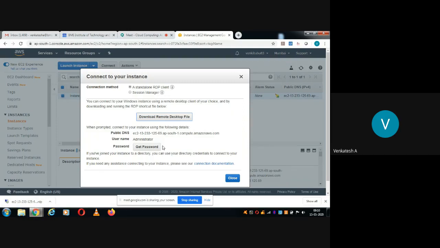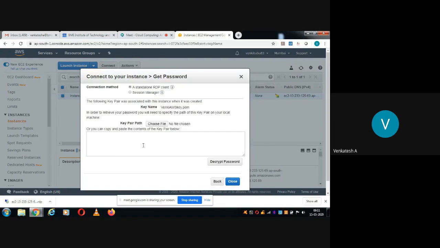Okay, you can see that RDP file that is required. Now next thing is get password. See, this will be the URL, the public DNS. Now I am aiming to host my application, so the URL of my application will be EC2-13-233 and so on until amazonaws.com. So that is the URL. Okay, get password.